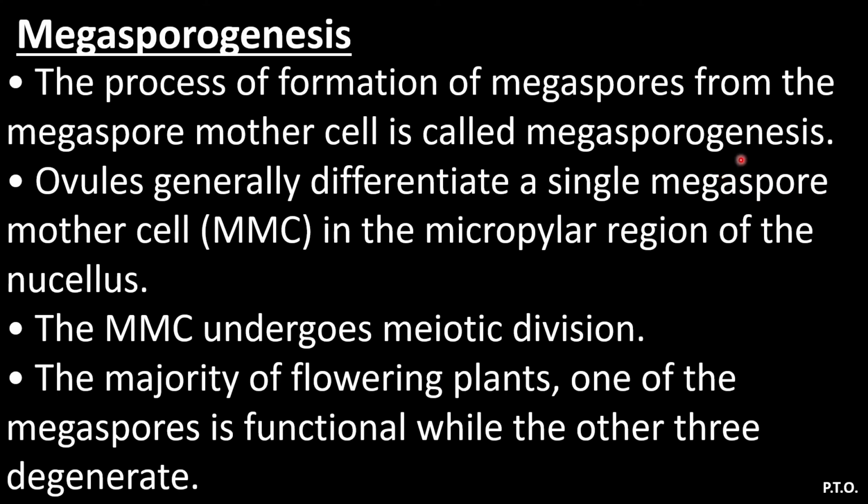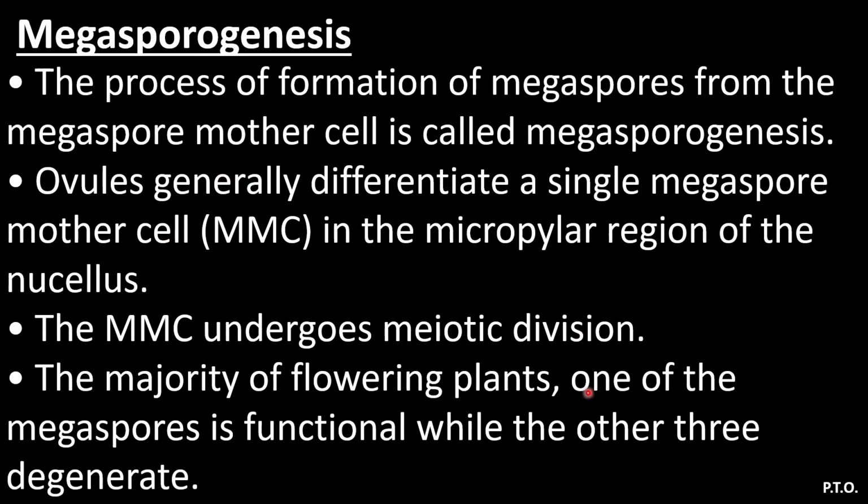We already know about microsporogenesis. There we have studied that the process of formation of microspores from the pollen mother cell is called microsporogenesis. A question may come: differentiate between microsporogenesis and megasporogenesis. Genesis means formation. Megaspores are formed from the megaspore mother cell, and microspores are formed from the pollen mother cells.